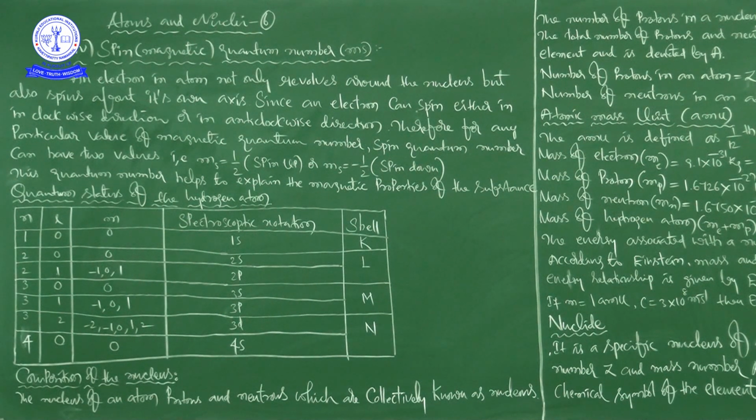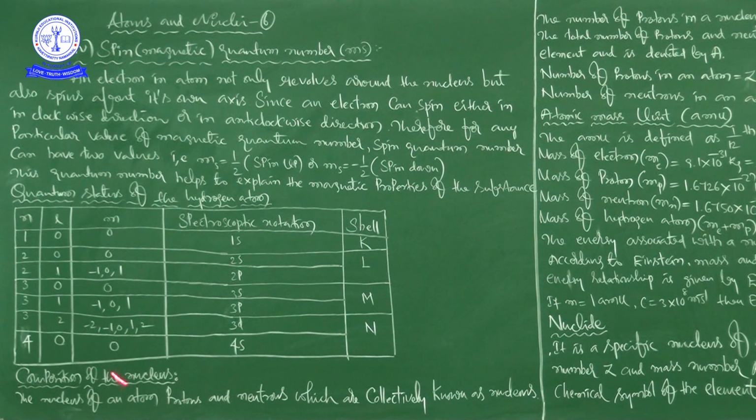For different values of n, what are the values of L and what are the values of M? Afterwards, what is the spectroscopic notation for different values of n and L and M, respective L value and respective M value. And there itself we can also discuss the corresponding shell, whether it is K shell, L shell, M or N. Okay, right.